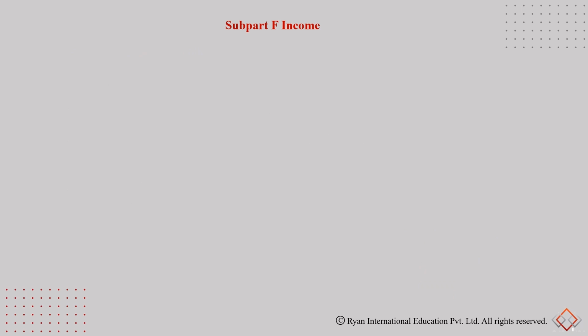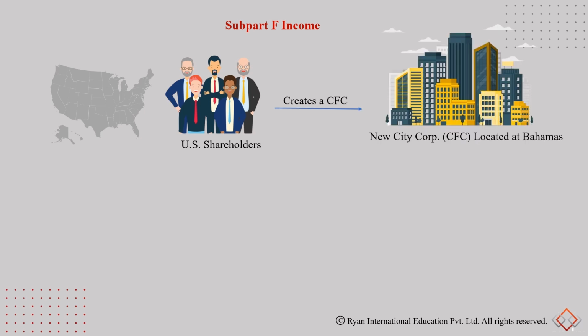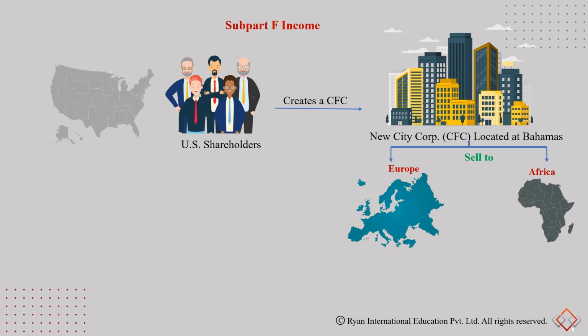We need to visualize Subpart F income. Now let's say we have certain US shareholders. They set up a CFC in Bahamas wherein we have 0% corporate tax rates, and then they sell, let's say, to Africa, and they sell to Europe.